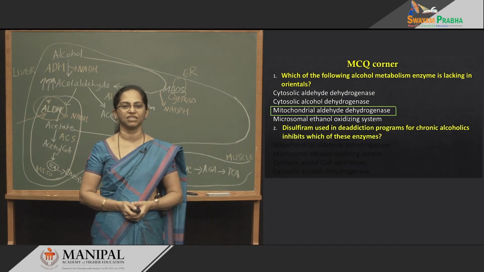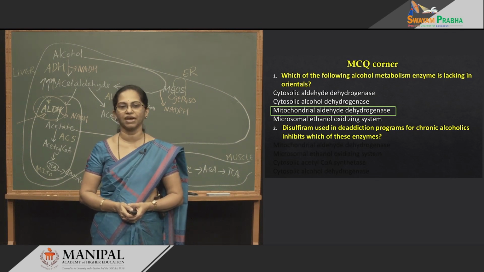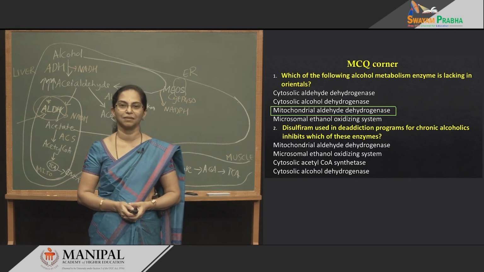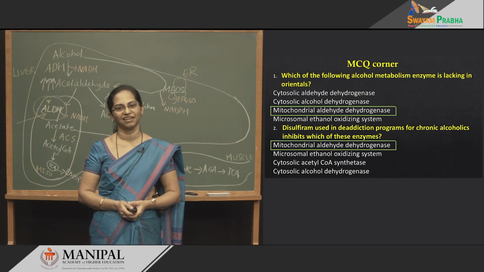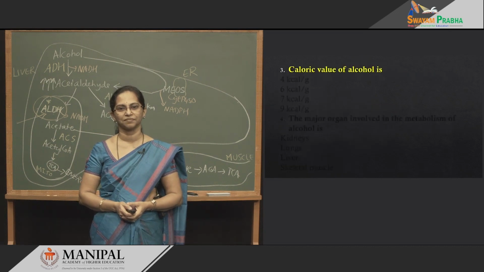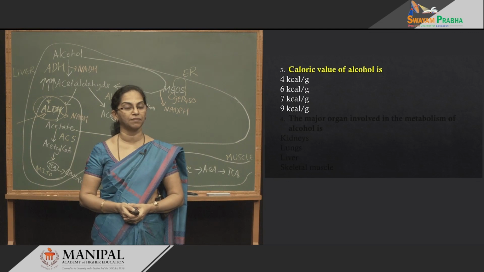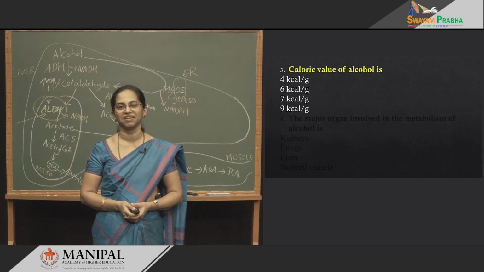Fine. Second question, disulfiram, a de-addiction drug, is used in chronic alcoholics. Which enzyme does it block, inhibit? Which among these 4 is inhibited by disulfiram? Yes, it is the mitochondrial aldehyde dehydrogenase. Then, alcohol provides calories. How many calories per gram? Next question, calorie value of alcohol: 4, 6, 7, 9 for every gram. It is 7 kilocalories per gram.